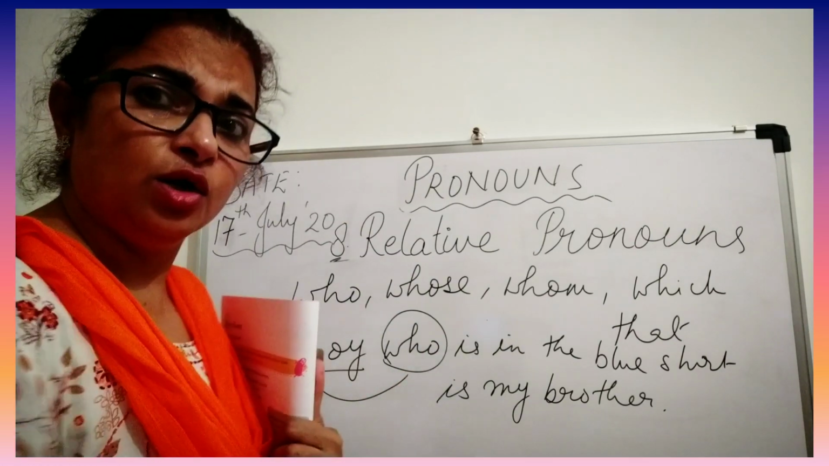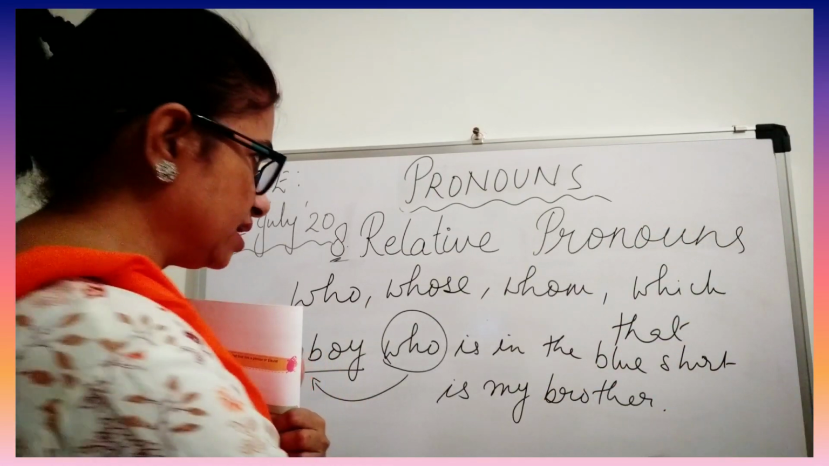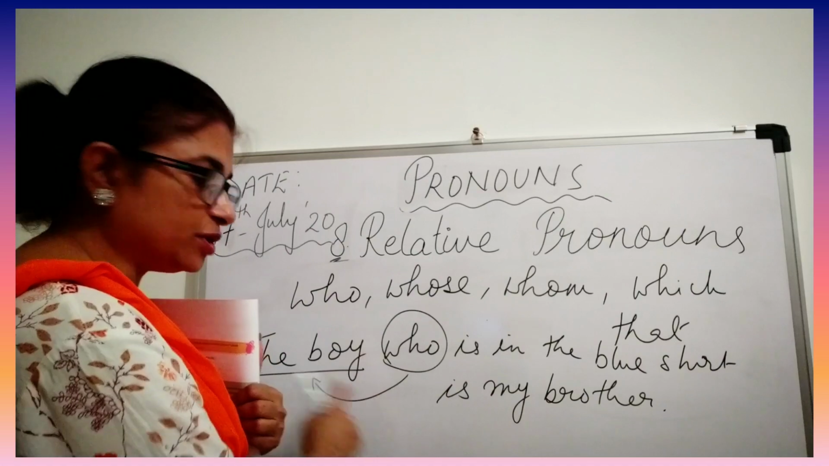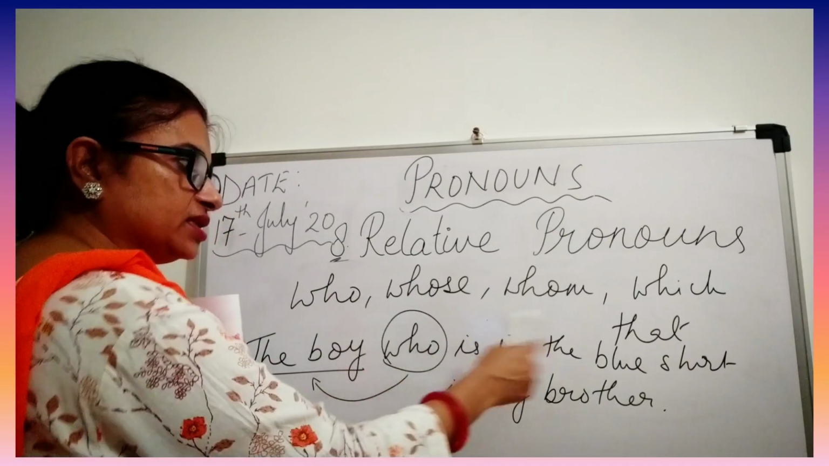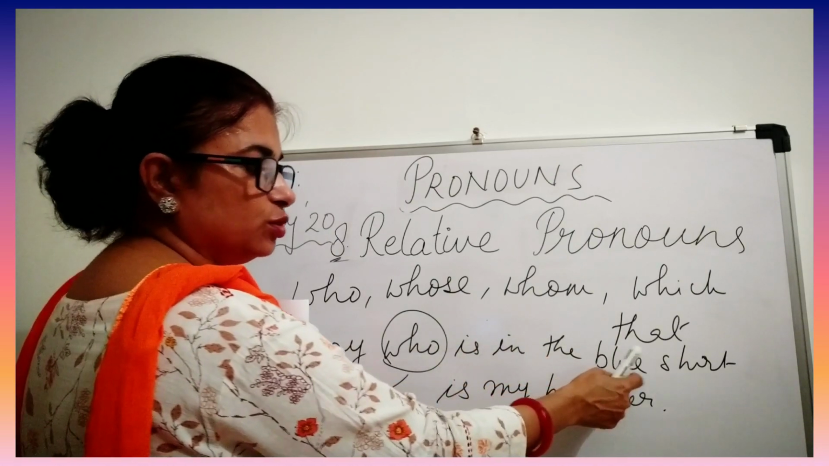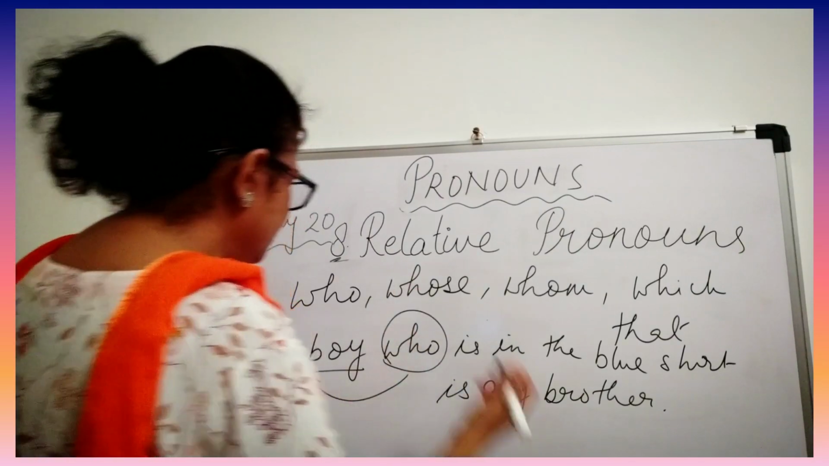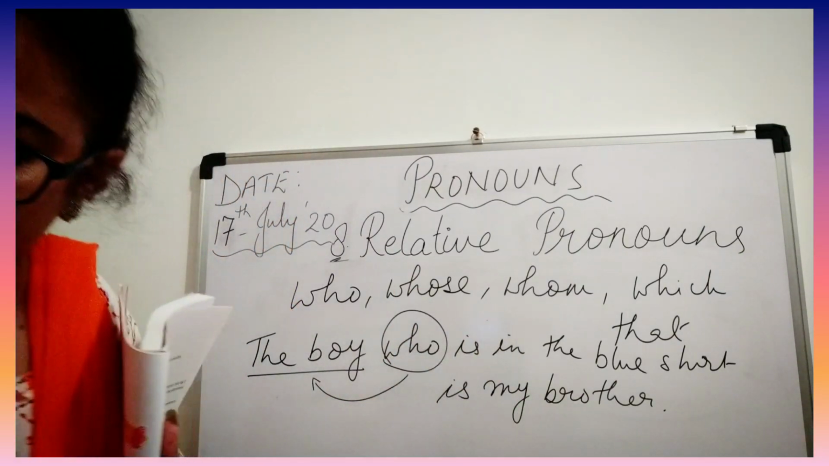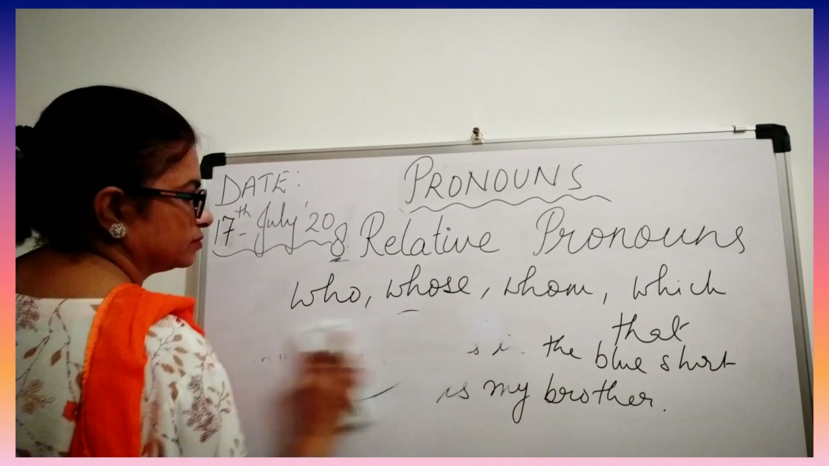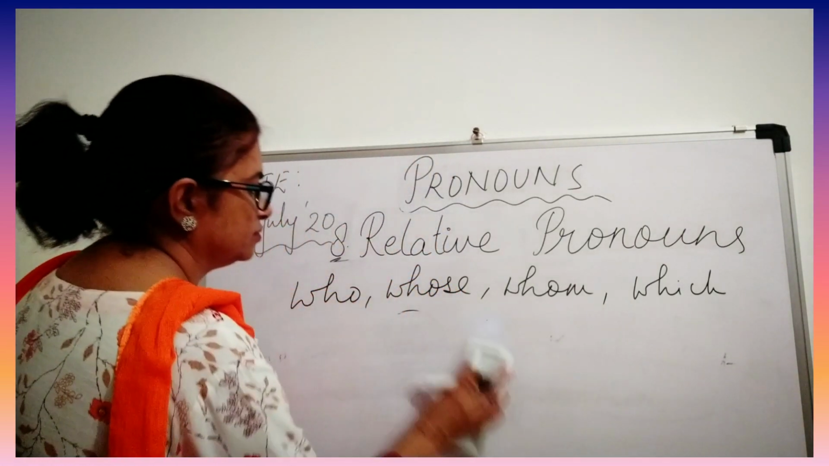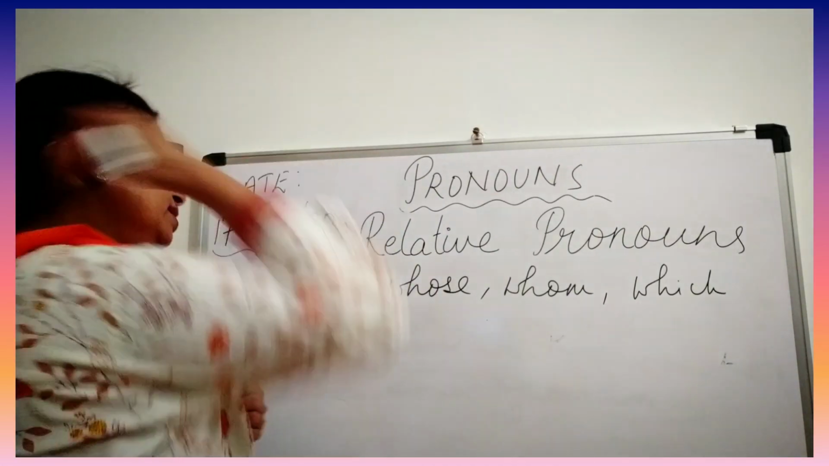I am not writing "who is the boy". This is not an interrogative word here. Why? Because we are not starting with this word. I'm writing "the boy who is in the blue shirt, only he is my brother". So "who". Now why did I write "who"? Because the boy is a human being.